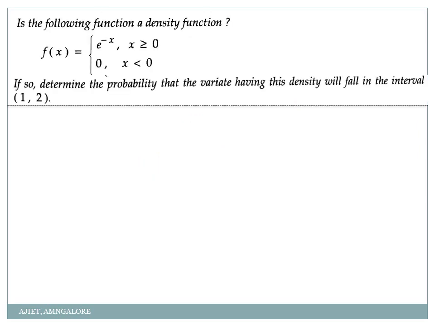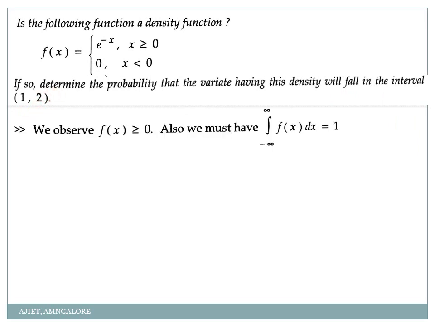Okay, I have my next function over here. It's a very simple one. I have just given it to you for you to work. But the question I have twisted over here. I am asking you, is this function a probability density function? So what you have to do, instead of taking it as equal to 1, we have to prove that when I integrate this with the limit x greater than or equal to 0, it should be 1. If so, means if it is a probability density function, then determine the probability that the variate having this density will fall in the interval 1 to 2. Okay, you forget about that.